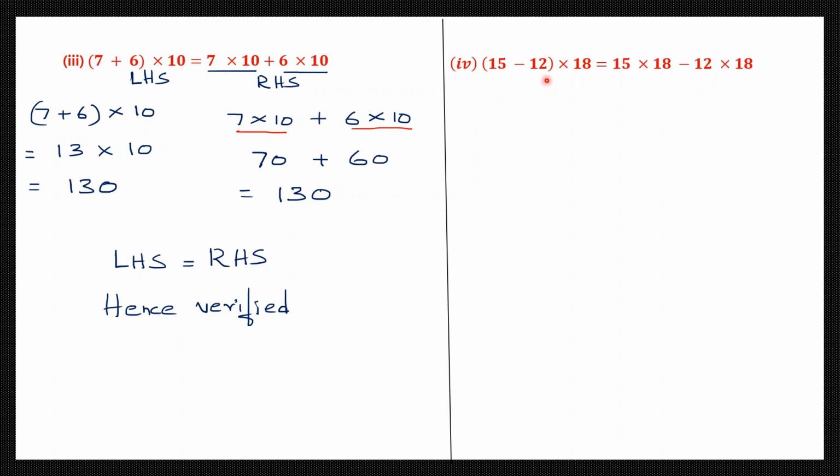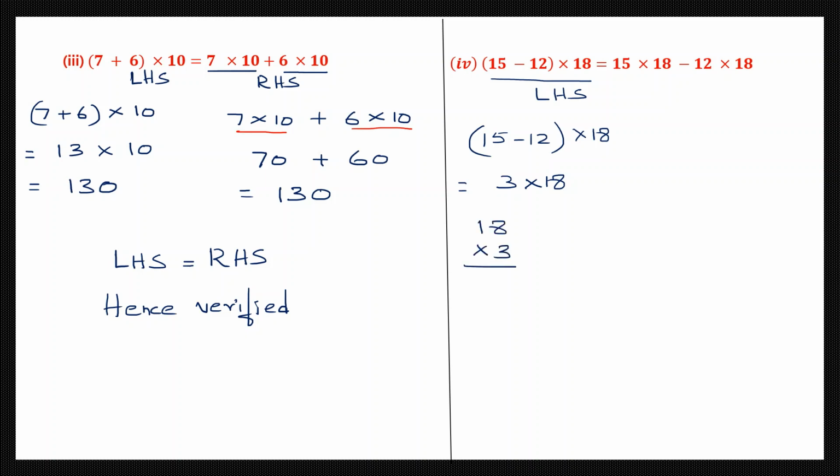Question 4. 15 minus 12, the difference of 15 and 12, into 18 is equal to 15 into 18 minus 12 into 18. So let's take the left hand side first. So what is the left hand side? This is the left hand side. 15 minus 12, that is the difference of 15 and 12, and that we multiply into 18. So what do we have here? 15 minus 12 is 3. 3 into 18.